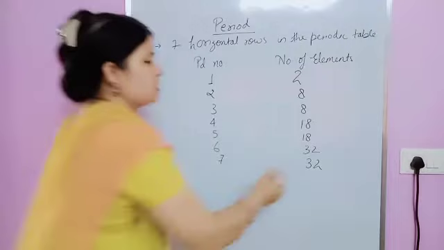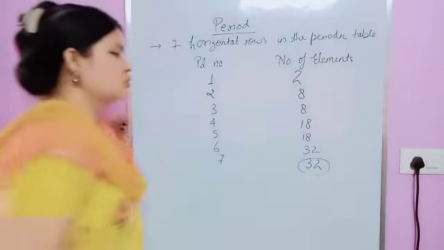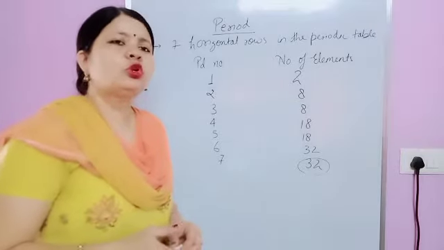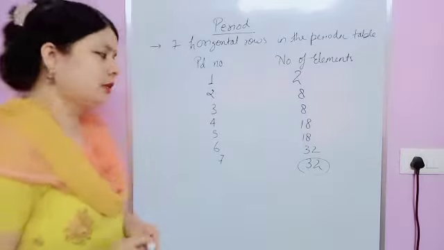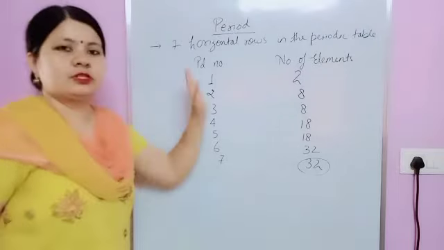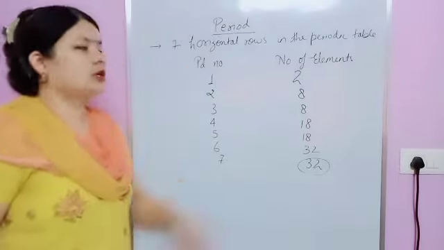Because the seventh one is also complete. Previously it was incomplete, but now we have new discoveries also. So total 118 elements are there. So the seventh period has 32 elements. These are regarding their periods.